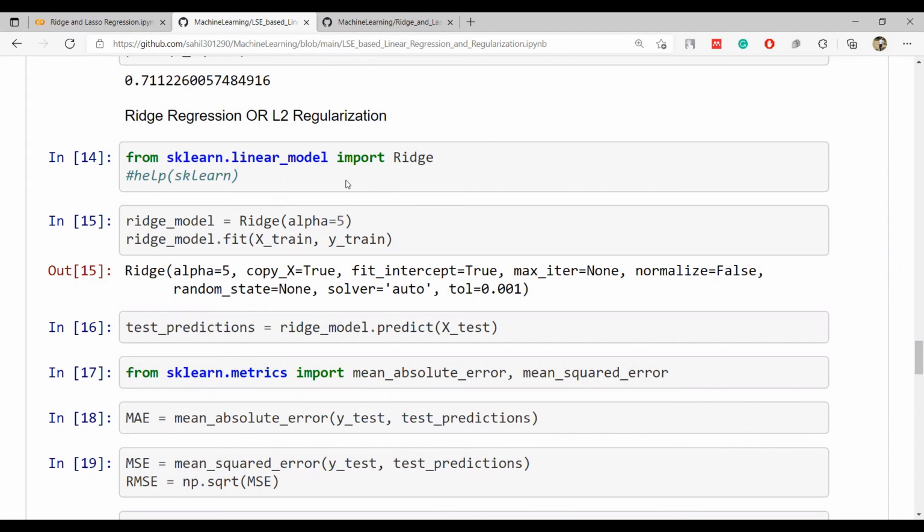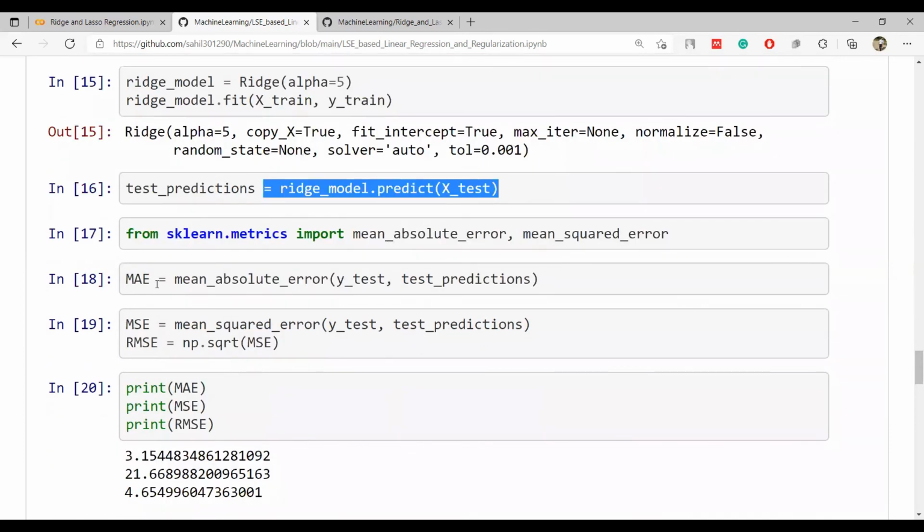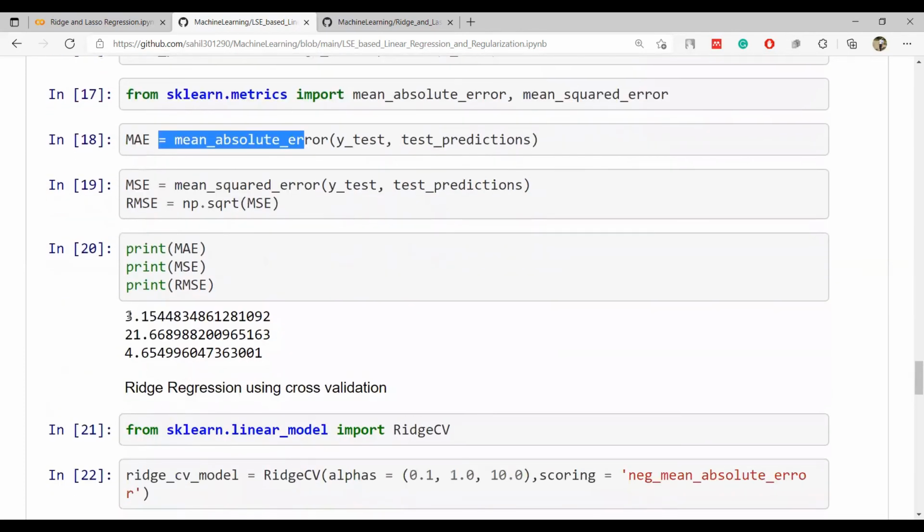There is a simple reason for this. I know for a fact that lambda is a keyword in Python. That's why they have implemented this regularization using the alpha keyword, because alpha is very famous in the machine learning and deep learning community. Alpha is generally used for learning rate, but in this case, alpha is my lambda value. So alpha equal to 5, this is a number, and we are trying to fit a ridge regression model. After fitting that, we do predictions on the X-test dataset, get MAE, MSE, and print everything, and we get these values.